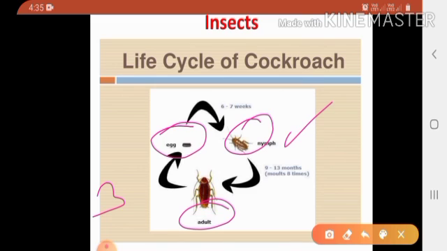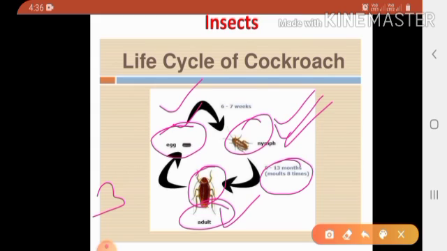It is called a nymph. After 9 to 13 months, adult cockroaches come out. It becomes an adult after shedding its old skin. This process is called molting. As you can see in the picture, this is the egg stage, the nymph stage and the adult stage. So there are three stages. First one is an egg, next is a nymph, and finally the adult cockroach. Okay.